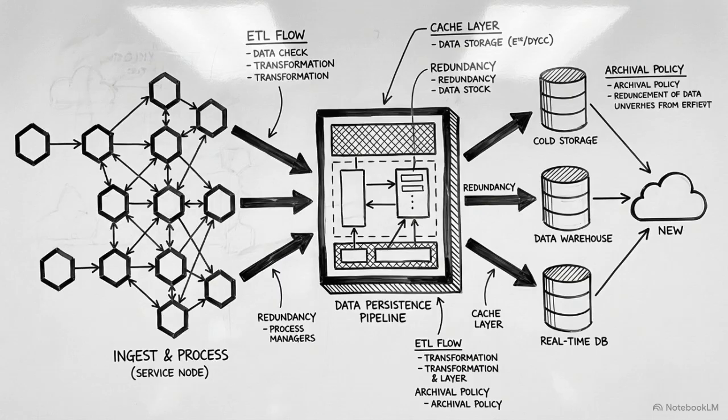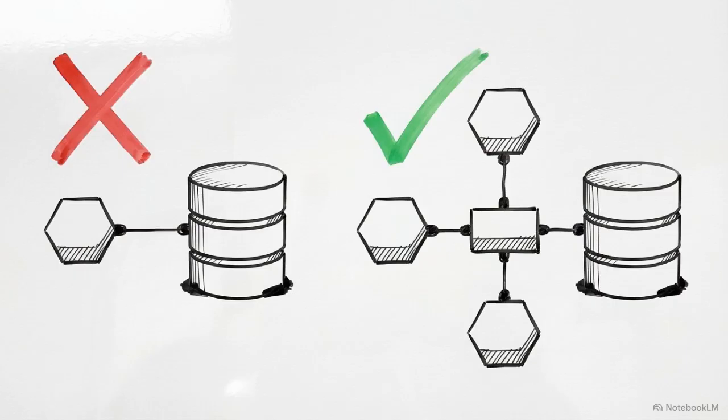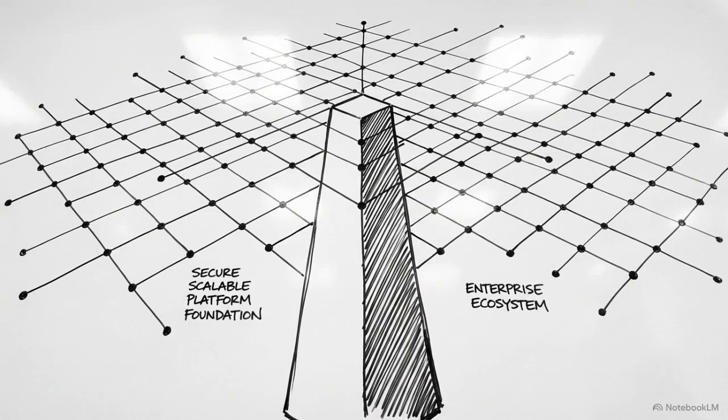Let's review the end-to-end lifecycle of a persistent mutation within the Nile ecosystem. This maps the end-to-end process. An external API request enters as a contract representation, transforming into internal business logic. The payload then enters the centralized SDL block, sequentially lighting up internal modules, triggering auth constraints, optimistic locking, and event emissions before resting in document storage. This unbroken chain of governance relies on one absolute platform rule: microservices must never directly access the database. The Simple Data Layer abstracts persistence complexity to provide the structural foundation for operational safety, high-scale performance, and strict governance across the enterprise ecosystem.